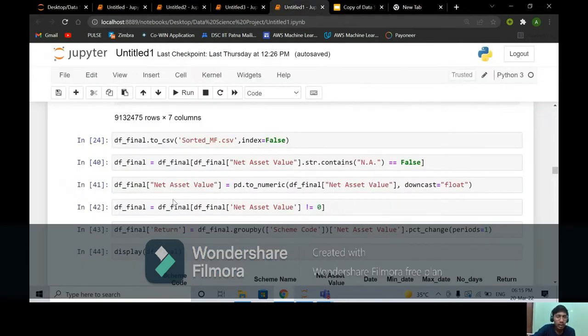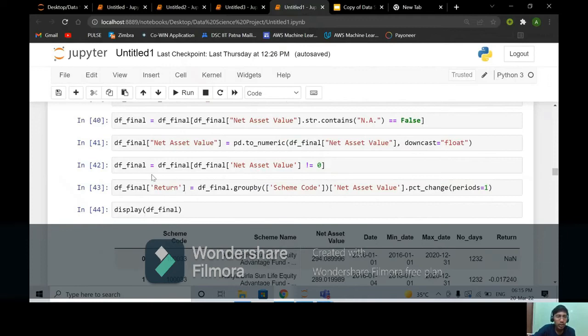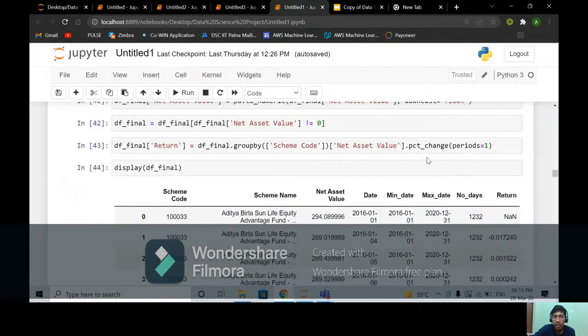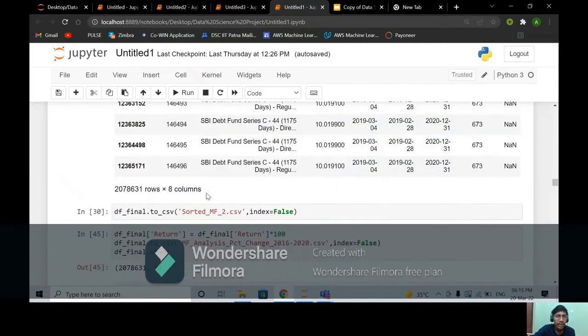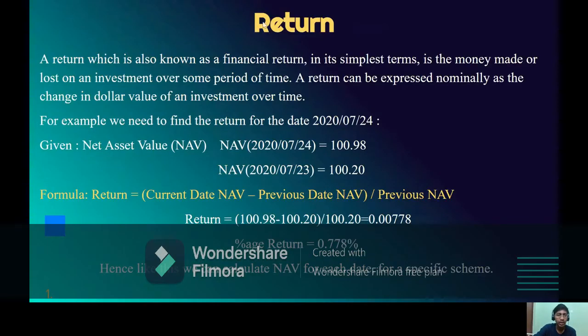So here in this code, we dropped the rows having missing or zero values of NAV. After that, we found a return, which is represented here, which is nothing but the percentage change of NAV value, net asset value, on a particular day. After that, our data somewhat looks like this, and I've shown here the return. The formula for return is the current date NAV minus previous date NAV, divided by previous NAV, into 100. This will give our percentage return.